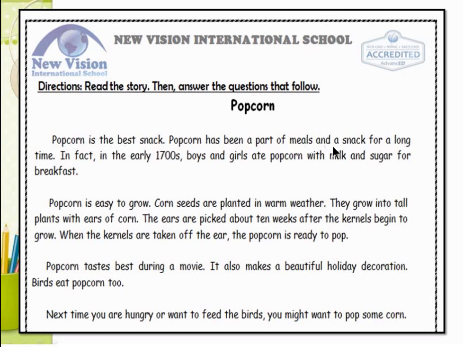Popcorn has been a part of meals and a snack for a long time. In fact, in the early 1700s, boys and girls ate popcorn with milk and sugar for breakfast. Popcorn is easy to grow. Corn seeds are planted in warm weather. They grow into tall plants with ears of corn. The ears are picked about 10 weeks after the kernels begin to grow. When the kernels are taken off the ear, the popcorn is ready to pop.